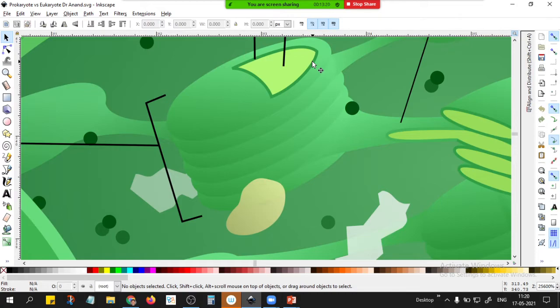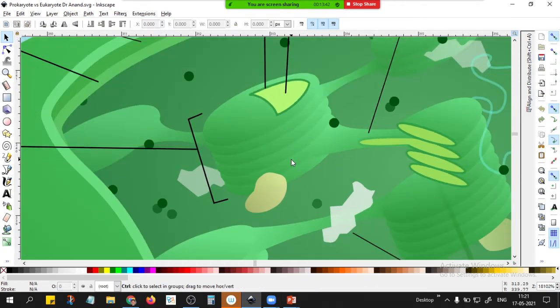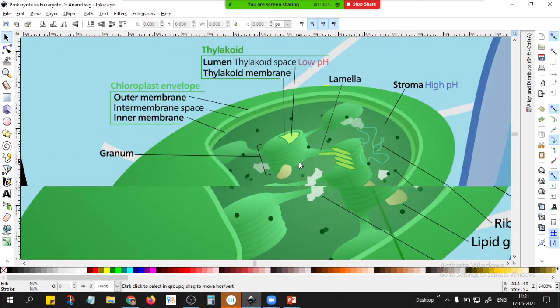How? It is going to trap the sunlight. Someone has to absorb that sunlight, no? The energy of the sunlight needs to be absorbed. Who is going to absorb it? Chlorophyll is the pigment that absorbs the energy of the sunlight. Now that chlorophyll is present in this structure inside the chloroplast.